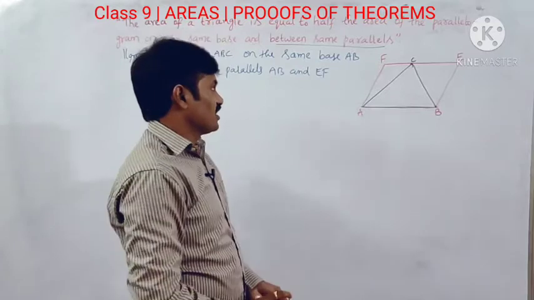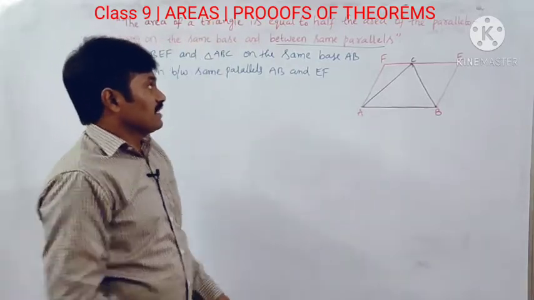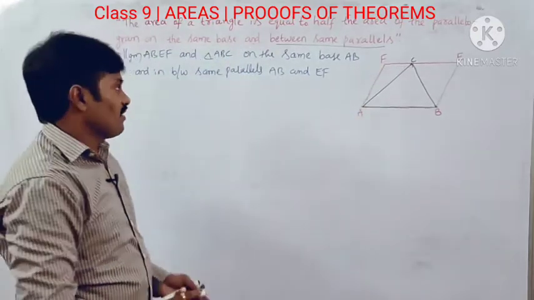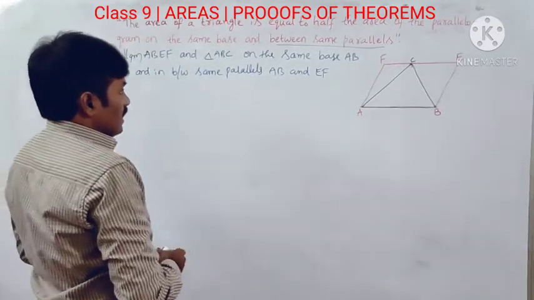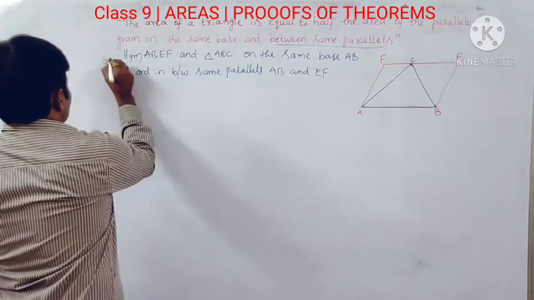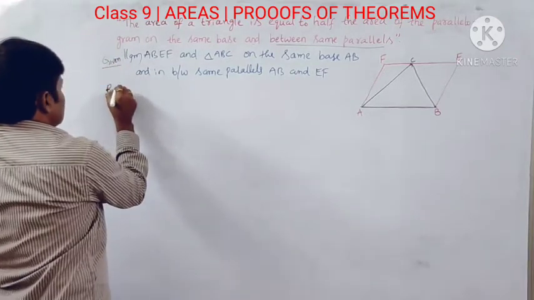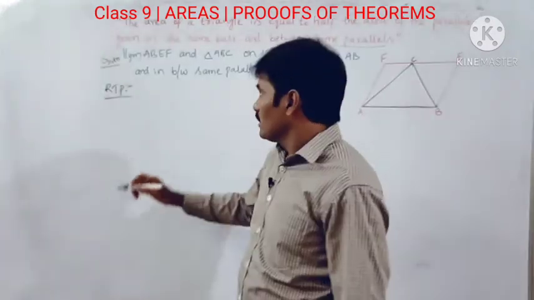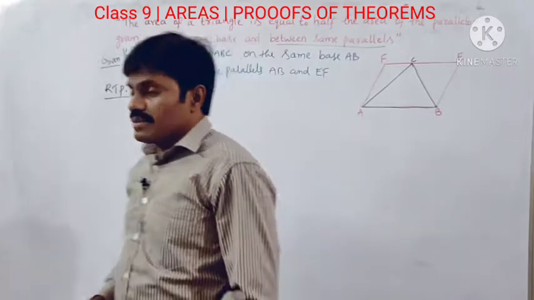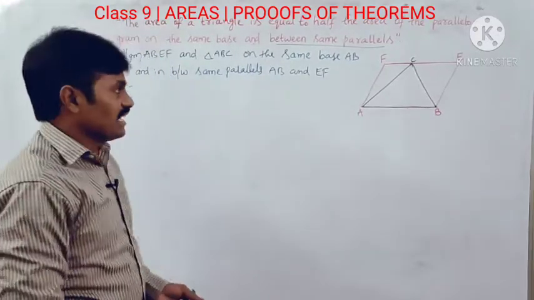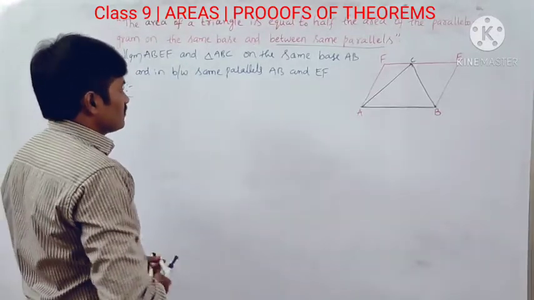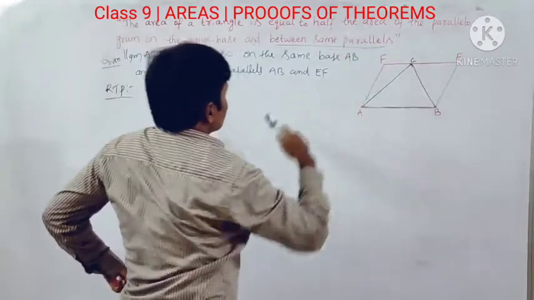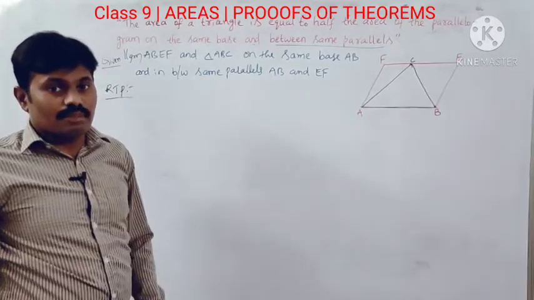Okay. Now what is required to prove? RTP means required to prove. You have to prove that the area of triangle ABC is equal to half the area of the parallelogram.